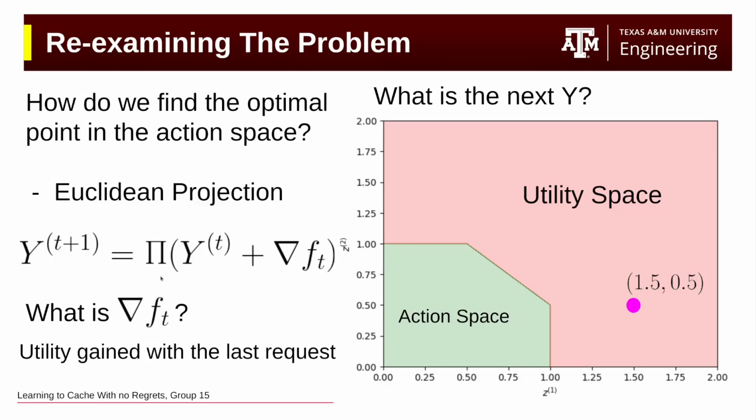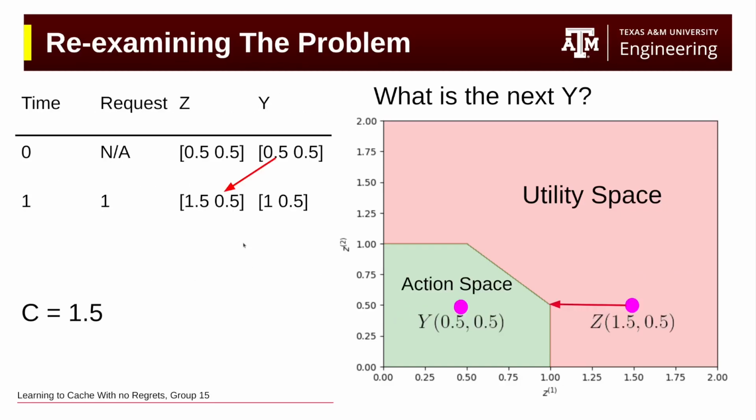So now let's see this in action by examining an example. Again, we have the same initial state where we have two files and we store half of them in our action space, and we still have a little more room to go, and we receive a request for the first file. So what we do is we add that utility to our cache vector. Now that utility vector becomes 1.5, 0.5. So we went outside of our action space.